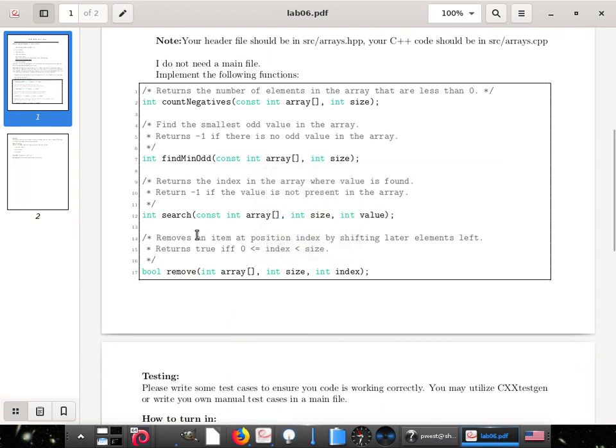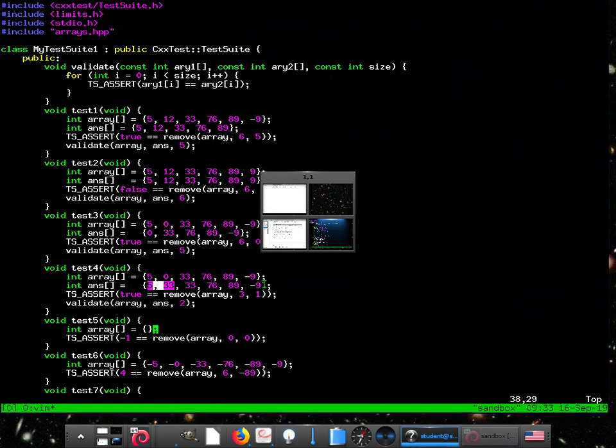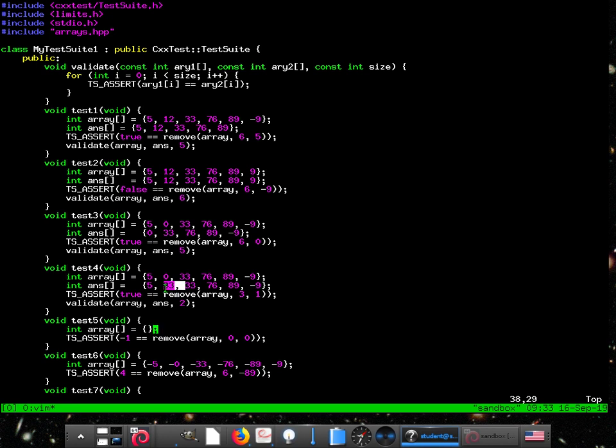Right here, because if you read the instructions, it removes an element at position index by shifting later elements left by 1. So it only shifted the 33 down. It didn't actually reduce the size of the array. We're not actually reducing the size of the array in this example because it's a straight C++ array, not a vector. So the number of bytes that it holds is still the same even though you've deleted an element. So that value is still there.